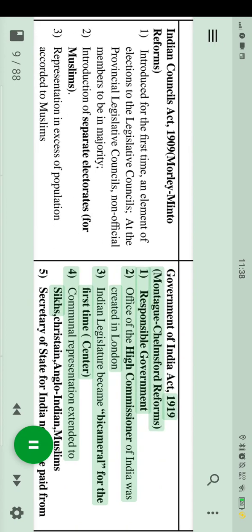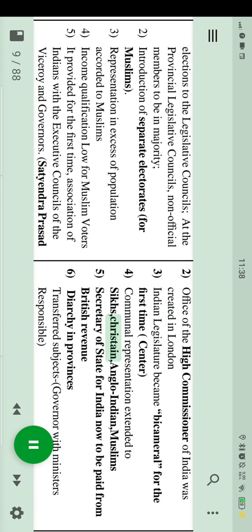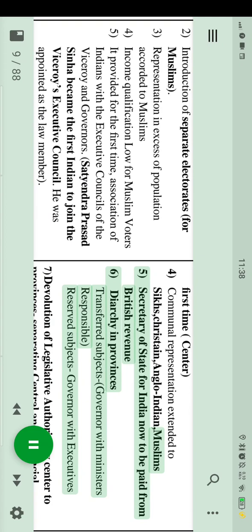Government of India Act, 1919, Montagu Chelmsford reforms. 1. Responsible government. 2. Office of the High Commissioner of India was created in London. 3. Indian legislature became bicameral for the first time at the Centre. 4. Communal representation extended to Christians, Anglo-Indians, Muslims. 5. Secretary of State for India now to be paid from British revenue.